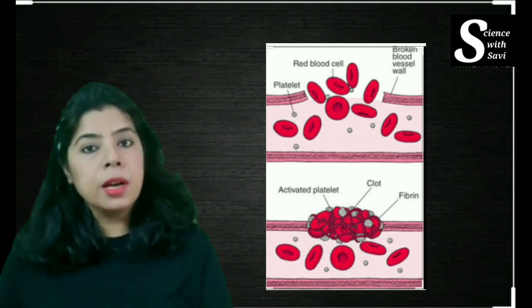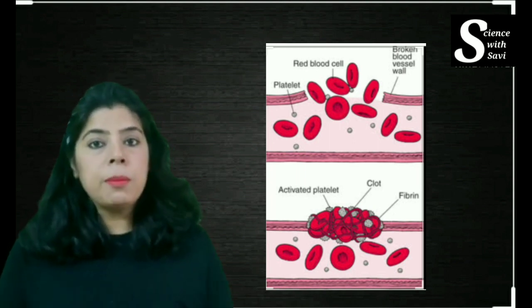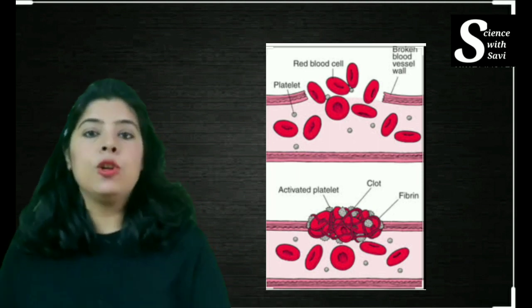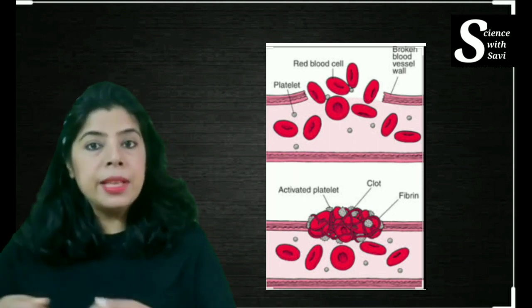This is because of the conversion of the fibrinogen plasma protein into insoluble fibrin threads, and these threads make the clot, and the blood flowing stops.